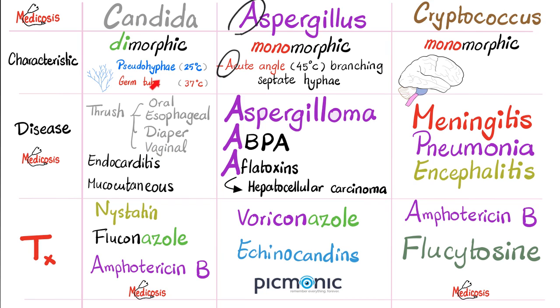Because remember, Candida is yeast in the beast. And the temperature in the vaginal canal is very close to the core body temperature. Candida can lead to candidemia and infective endocarditis, as well as mucocutaneous candidiasis.